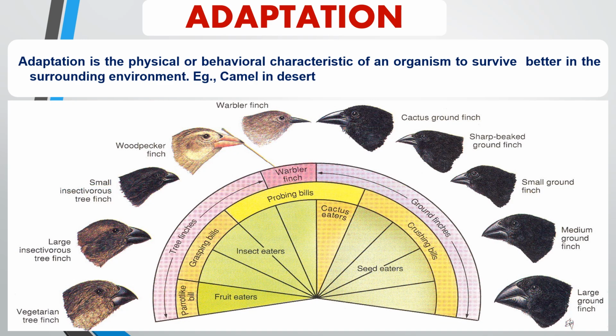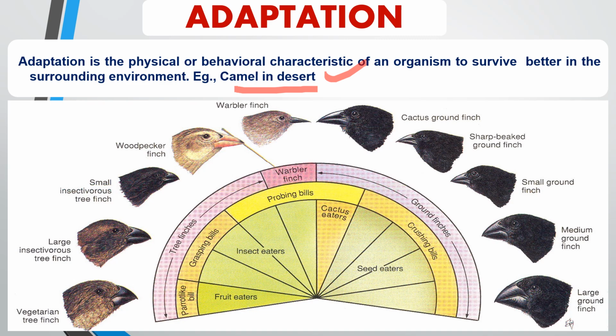Adaptation. It is the physical or behavioral characteristic of an organism to survive better in the surrounding environment. For example, camel in desert. Camels have developed long legs and the ability to store water to survive in desert environments.